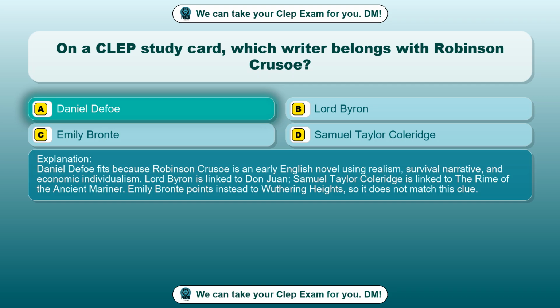Daniel Defoe fits because Robinson Crusoe is an early English novel using realism, survival narrative, and economic individualism. Lord Byron is linked to Don Juan. Samuel Taylor Coleridge is linked to The Rime of the Ancient Mariner. Emily Bronte points instead to Wuthering Heights, so it does not match this clue.